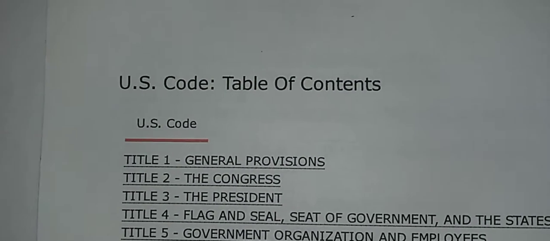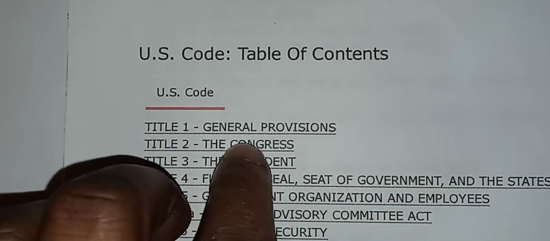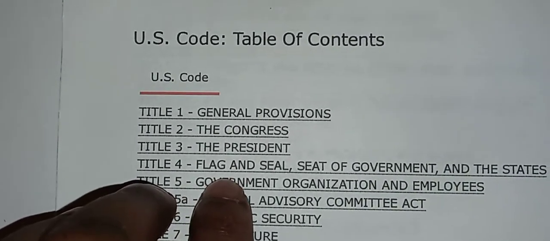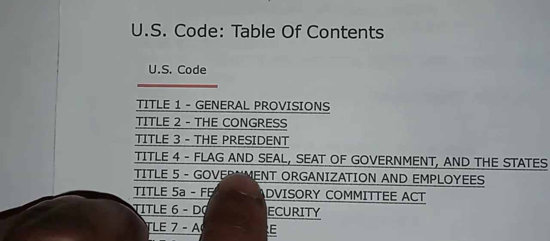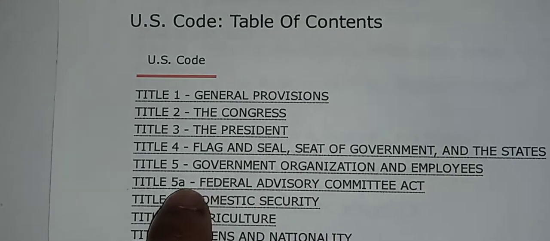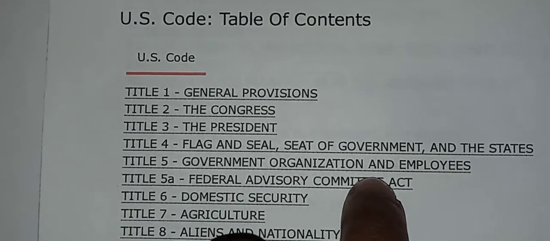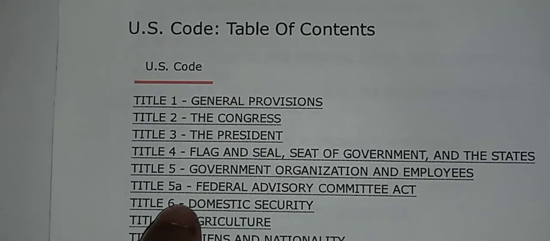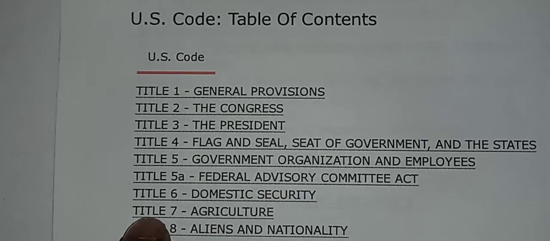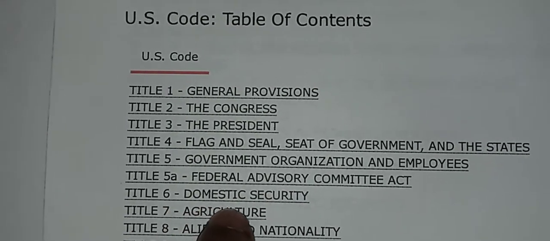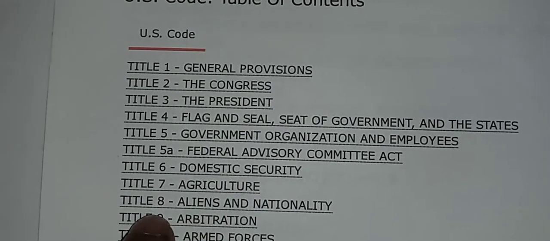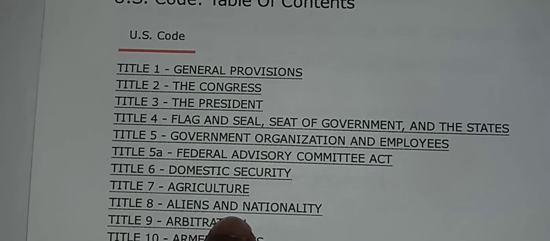Starting with Title 1. Title 1 is General Provisions. Title 2 is the Congress. Title 3, the President. Title 4, Flag and Seal, Seat of Government and the States. Title 5, Government Organization and Employees. Title 5A, Federal Advisory Committee Act. Title 6, Domestic Security. Title 7, Agriculture. Title 8, Aliens and Nationality.